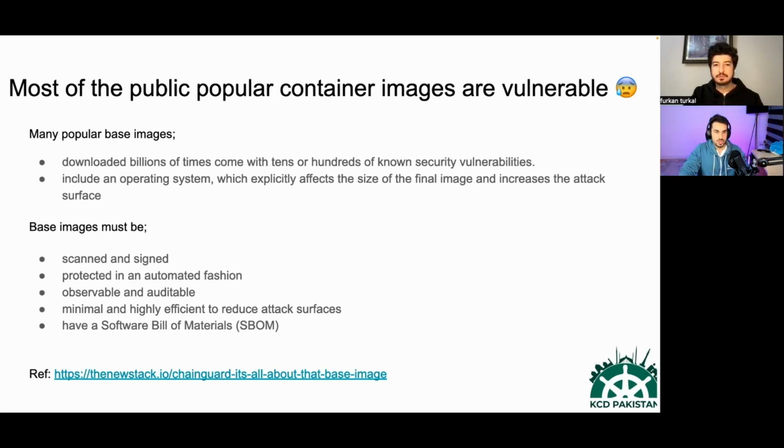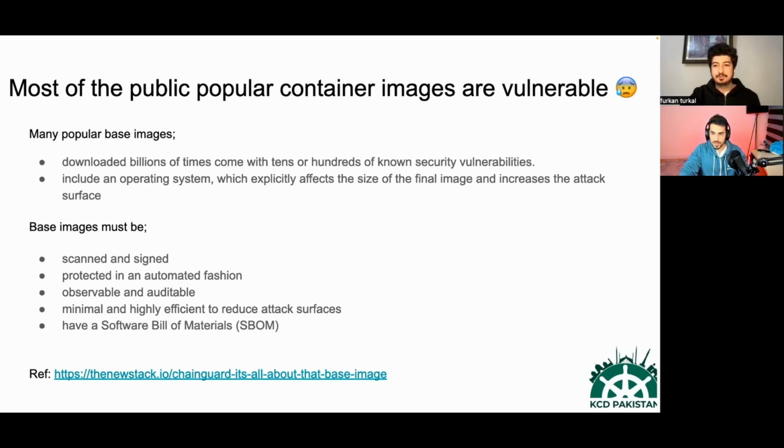Recently, a company called Chainguard, the Zero Trust company, researched the popular base images that so many people, including us, are using. Unfortunately, from their study, many popular base images downloaded billions of times come with tens or hundreds of known security vulnerabilities. That's a lot of security debt in your image to overcome before you even start building your applications. This is a huge problem.